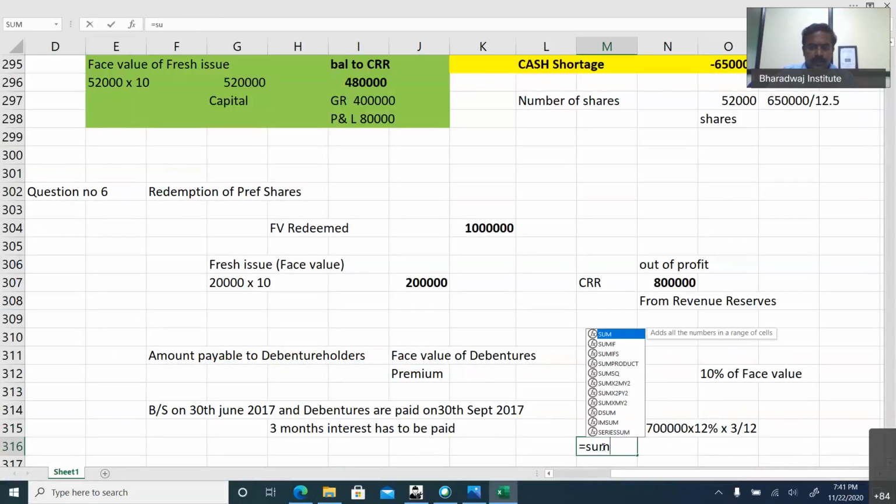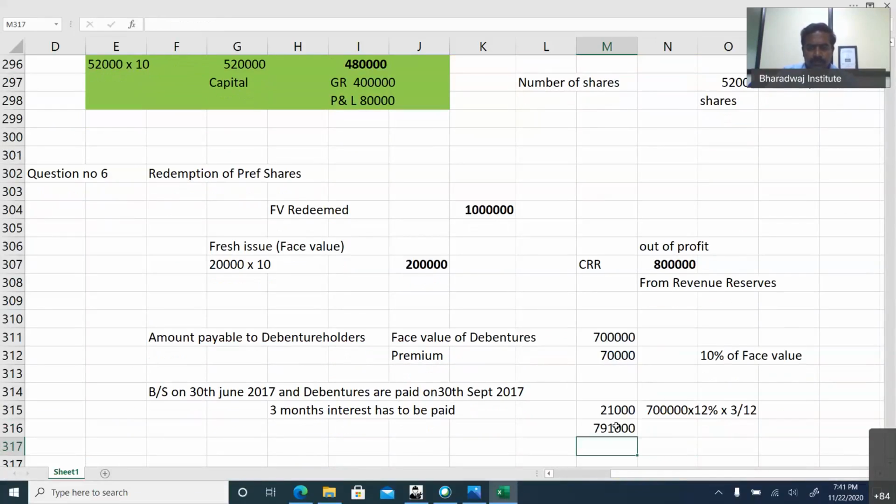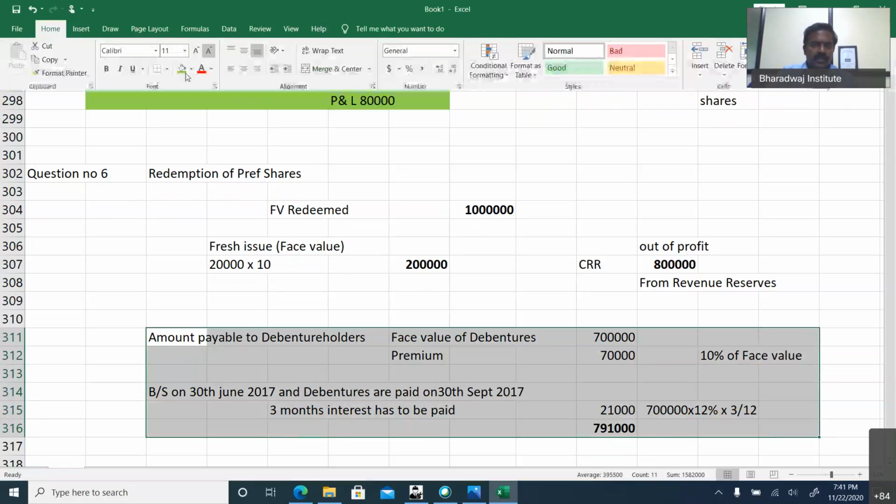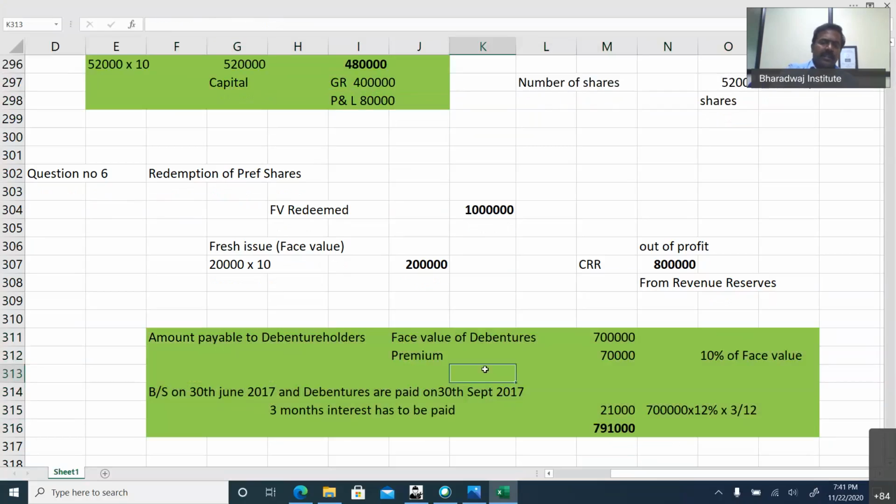So this is the total amount payable to debenture holders, including interest. They can ask this as an MCQ. Because journal entry is not possible now, they can ask you how much is the amount payable to debenture holders and what is the CRR to be created. They can ask about this in case of redemption of preference shares. Done?